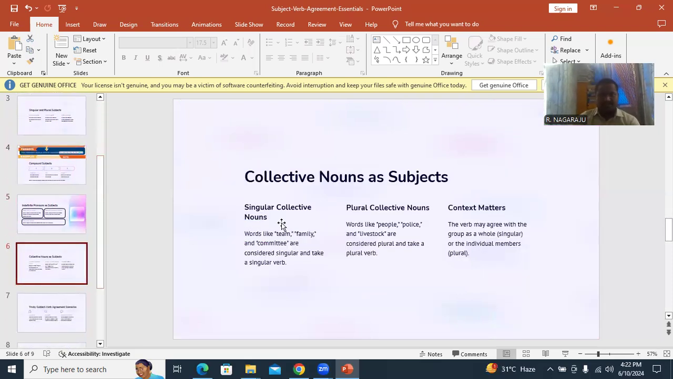Sixth, collective nouns as subjects. Singular collective nouns, like team, family, committee, fleet of ships, are considered singular and take a singular verb. Plural collective nouns, like people, police, livestock, are considered plural and take a plural verb. People went to market; people always takes a plural form. Context matters also: the verb may agree with the group as a whole, singular, or with the individual members.